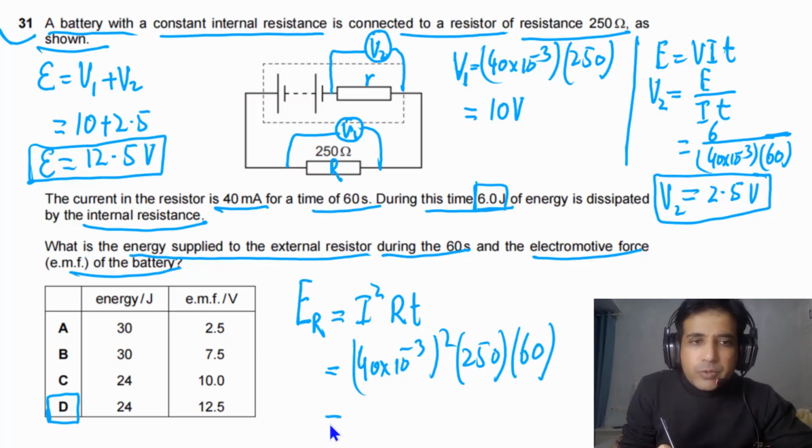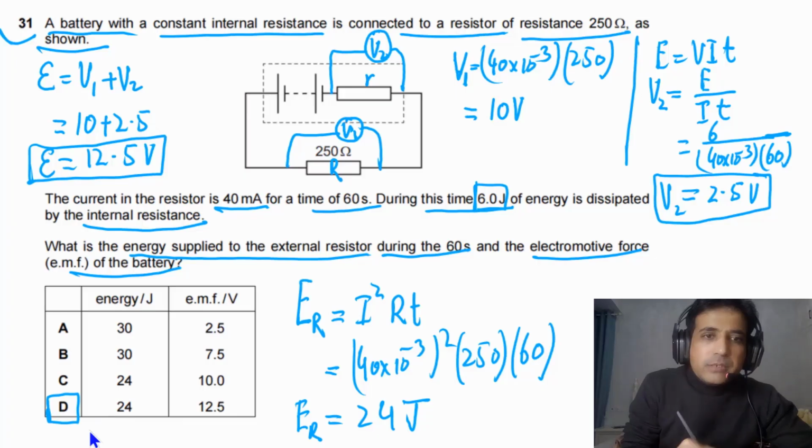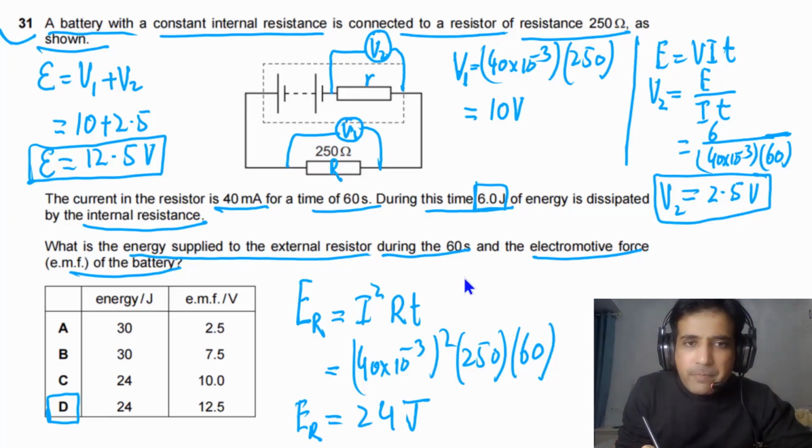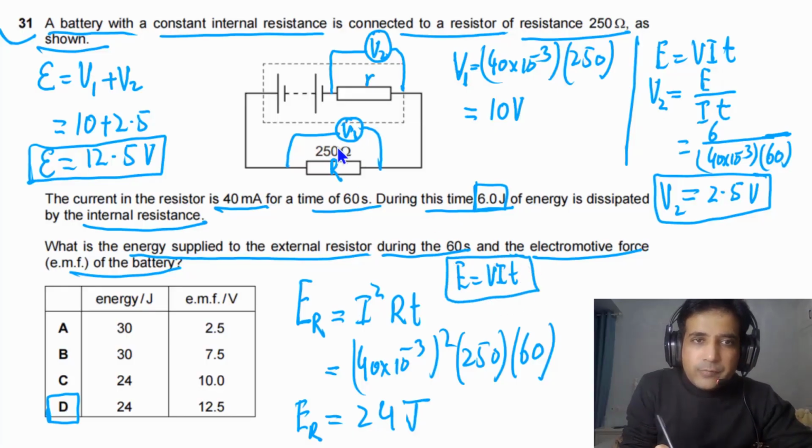If we solve this, our answer will be 24 joules. So the answer for this problem is D. This is how you can figure it out step by step. You can also use the formula VIT, because we have the value of V, the potential difference across this resistor.